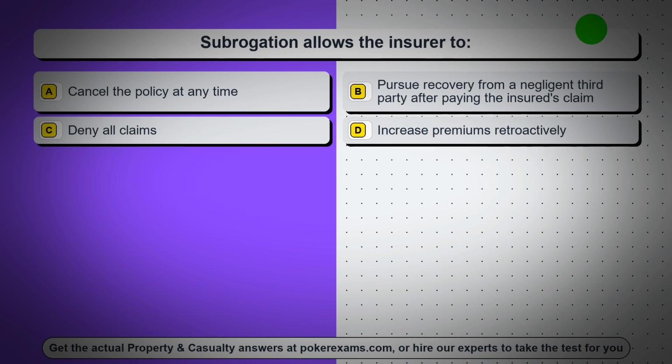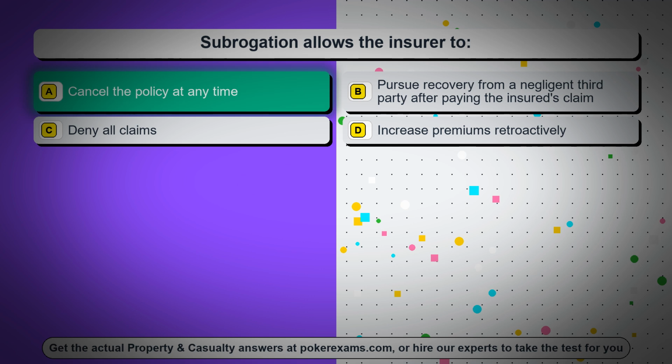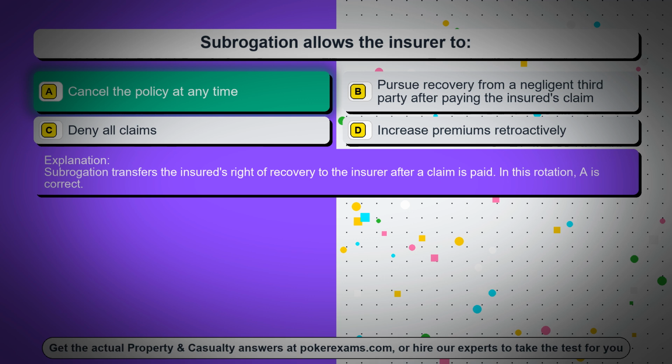Question 12. Subrogation allows the insurer to: Option A, cancel the policy at any time. Option B, pursue recovery from a negligent third party after paying the insured's claim. Option C, deny all claims. Option D, increase premiums retroactively. The correct answer is option A, cancel the policy at any time. Subrogation transfers the insured's right of recovery to the insurer after a claim is paid. In this rotation, A is correct.